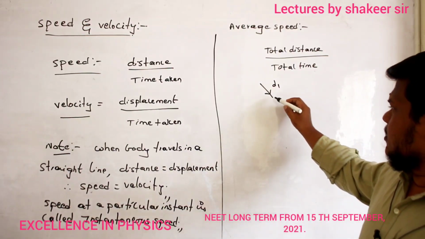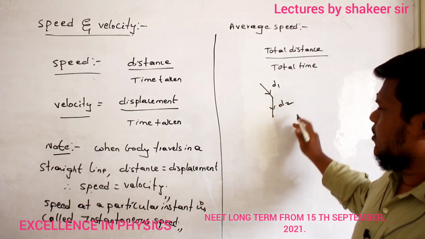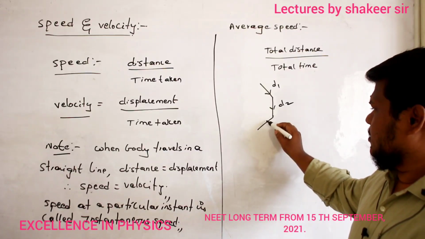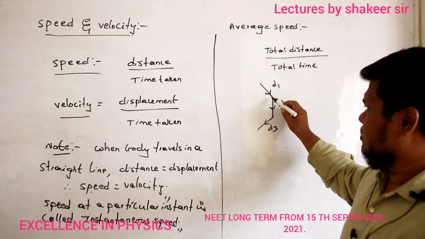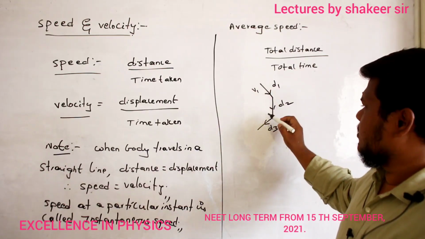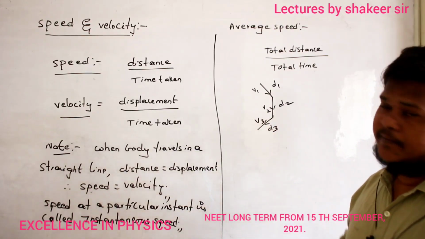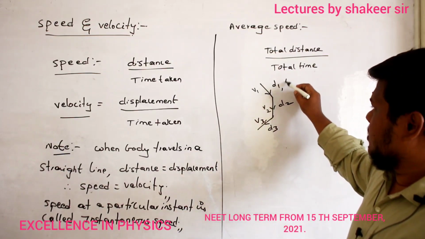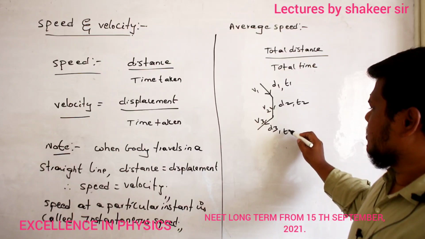Then it travelled from B to C and covered a distance of d2. Then from C to D it travelled a distance of d3. Here it is travelling with a speed of v1, here with a speed of v2, and here with a speed of v3. Here the time taken is t1, here t2, and here t3.